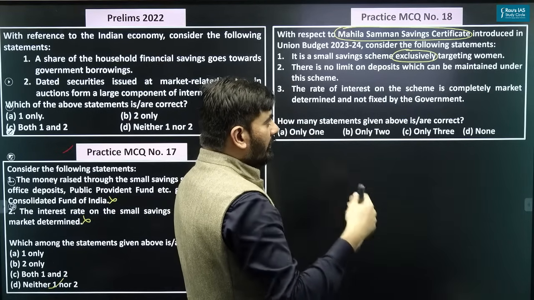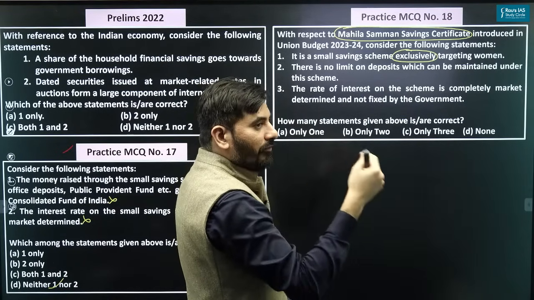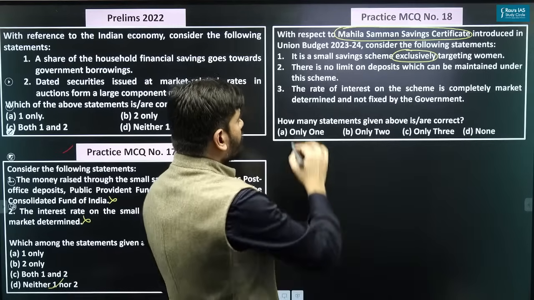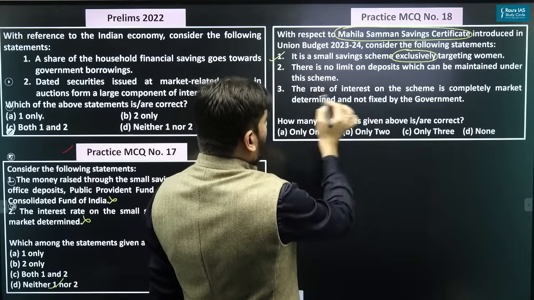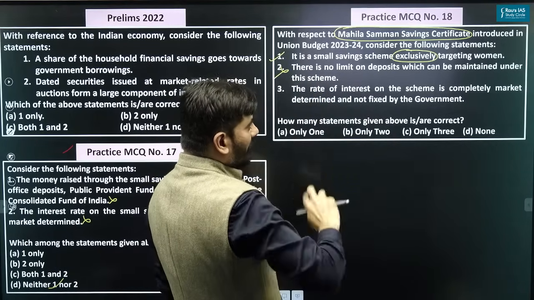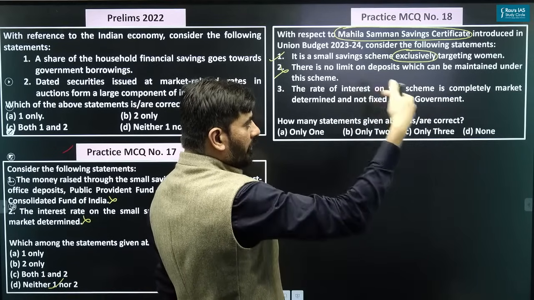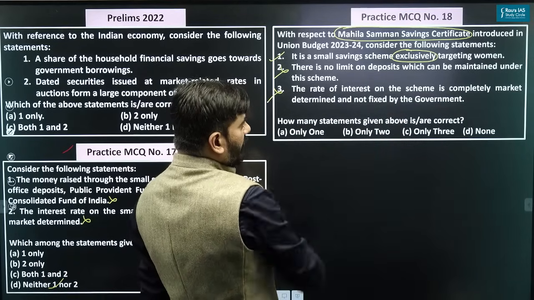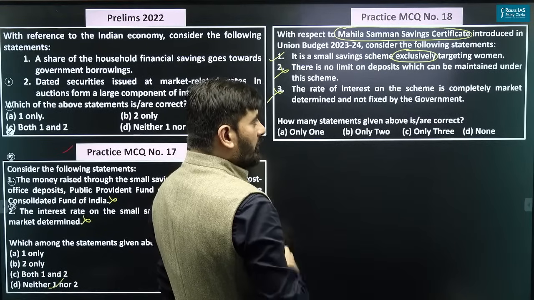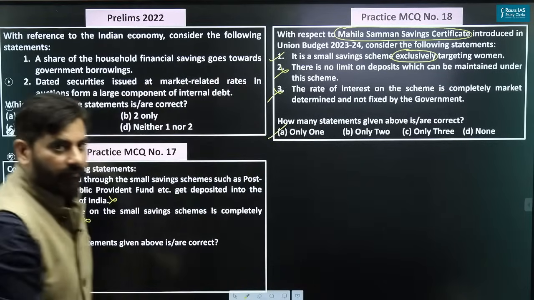Yes, indeed. It is exclusively targeting women, which is correct. There is no limit on the deposits. No, there is a limit, 1000 minimum, maximum 2 lakh. The rate of interest on the scheme is completely market determined. No. Right answer, only one.